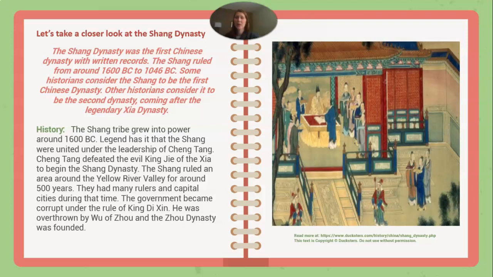The Shang ruled around an area around the Yellow River Valley for around 500 years. They had many rulers and capital cities during that time. The government became corrupt under the rule of King Di Xin. He was overthrown by Wu of Zhou, and the Zhou dynasty was founded.